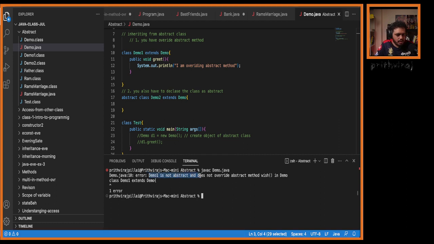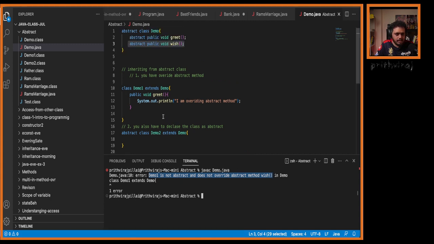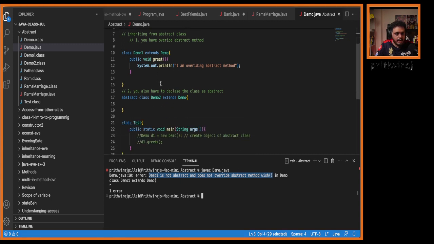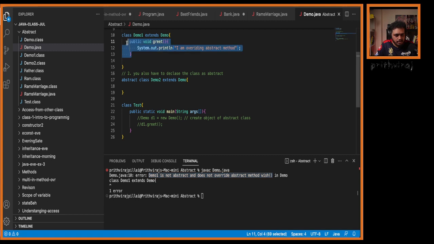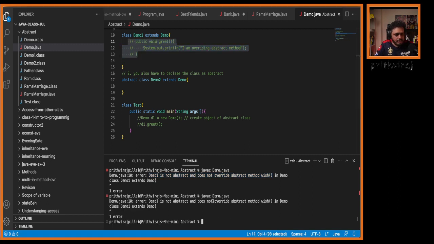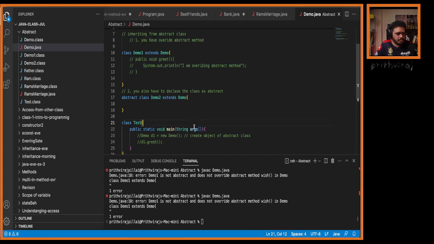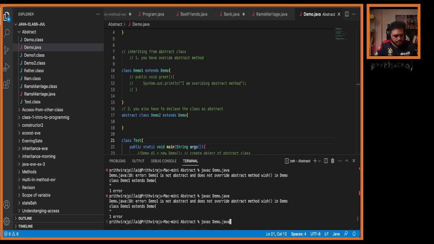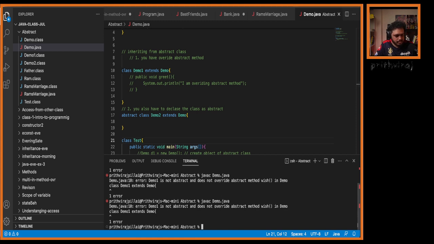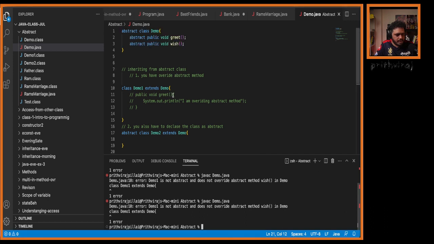Demo 1 is not abstract and does not override the abstract method wish. So it is telling us we are not overriding the abstract method wish. Now if I comment out greet also, let's see what error you will get. Oh, I didn't save it. It is telling only wish; I don't know why, but it should say that.